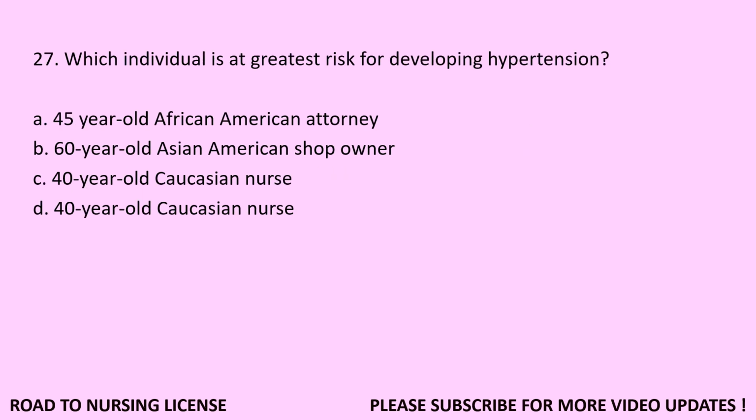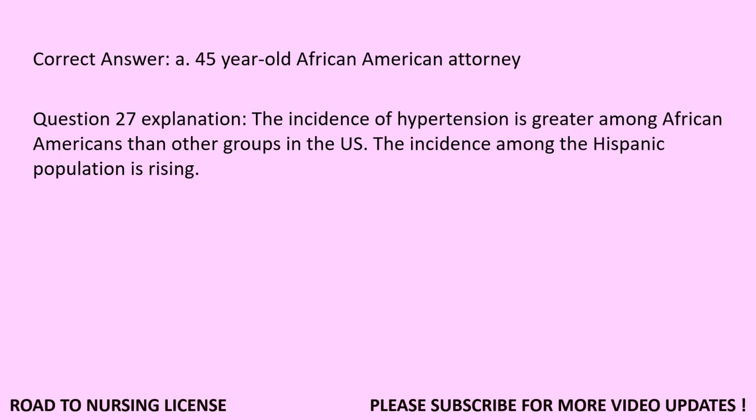Question 27. Which individual is at greatest risk for developing hypertension? A. 45-year-old African American attorney. B. 60-year-old Asian American shop owner. C. 40-year-old Caucasian nurse. D. 40-year-old Caucasian nurse. Correct answer, A.